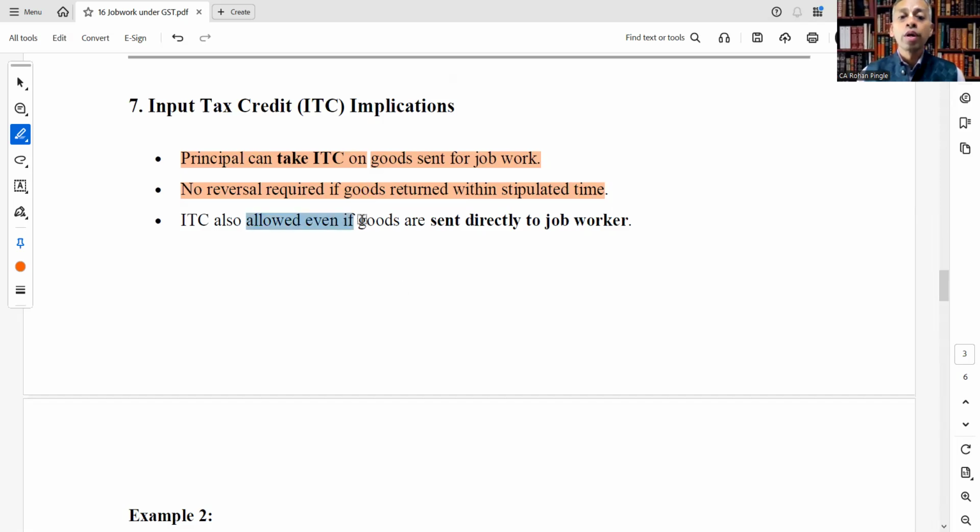ITC is also allowed even if goods are sent directly to the job worker. So principal can take ITC on goods sent for job work. No reversal is required if goods return within the stipulated time. And ITC is also allowed if goods are directly sent to the job worker.